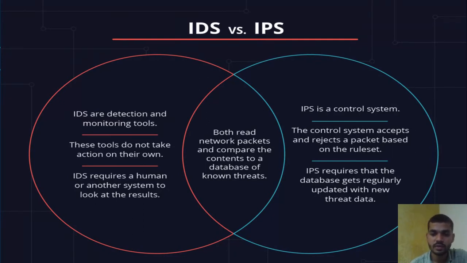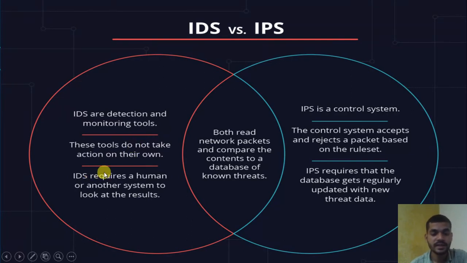They are mostly used for preventing any suspicious activity. In IDS, they just do the monitoring. They detect, but they cannot take any action on this suspicious activity.